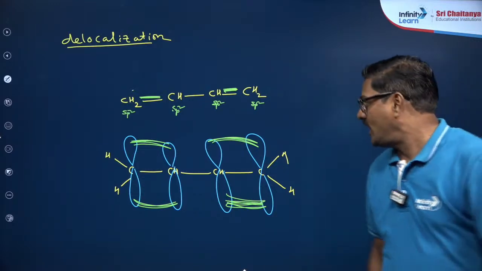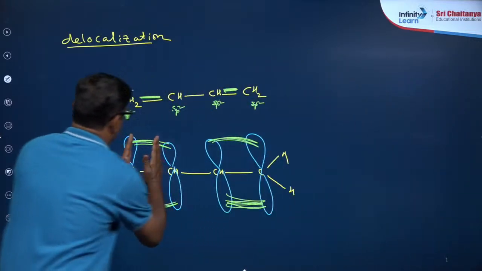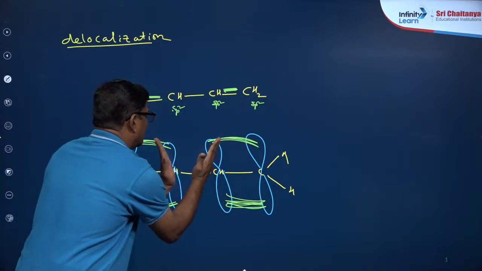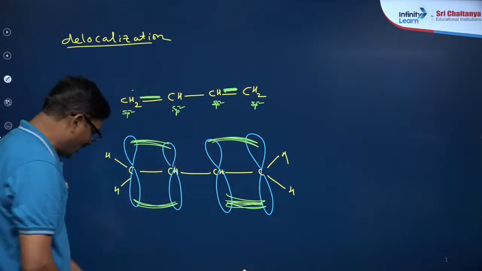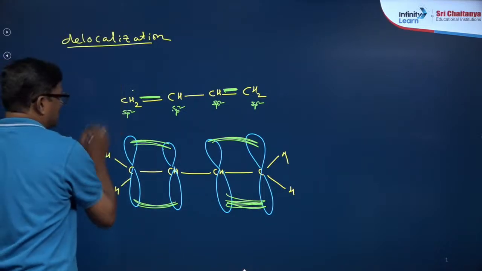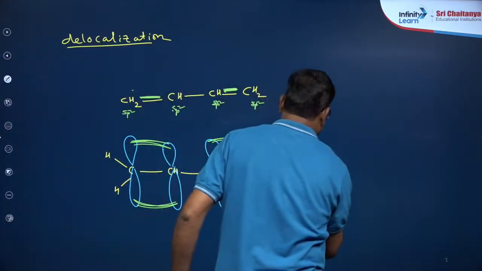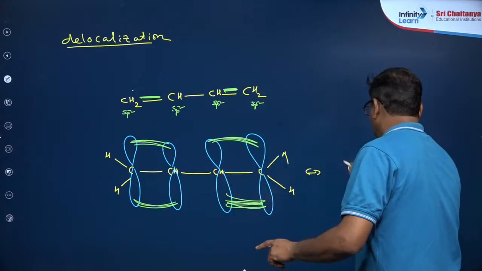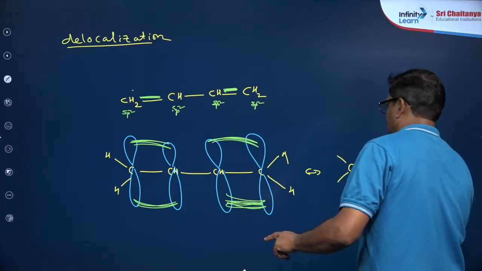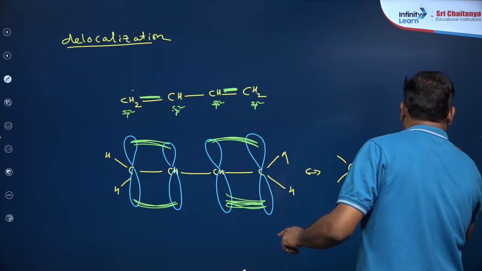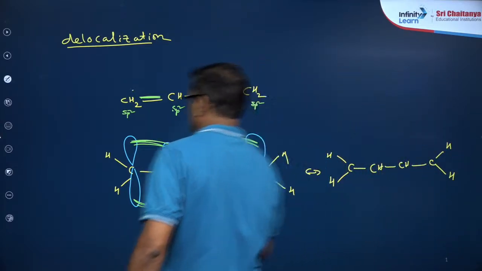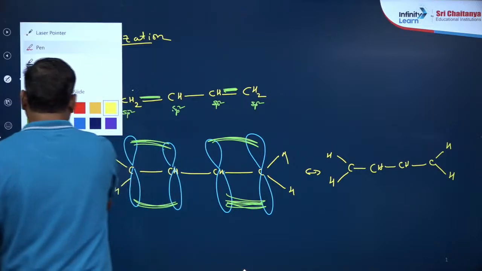Yes, so as this orbital is like this, these orbitals can join like this also. As a result, what happens? Let me give you one more structure. Carbon.